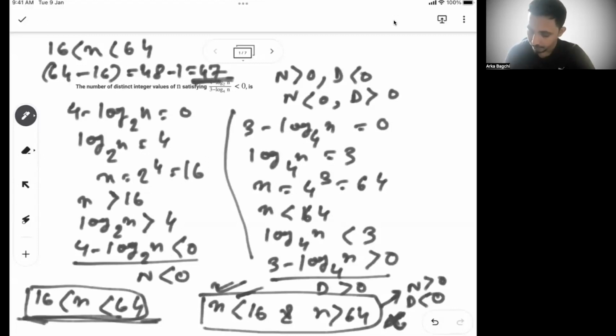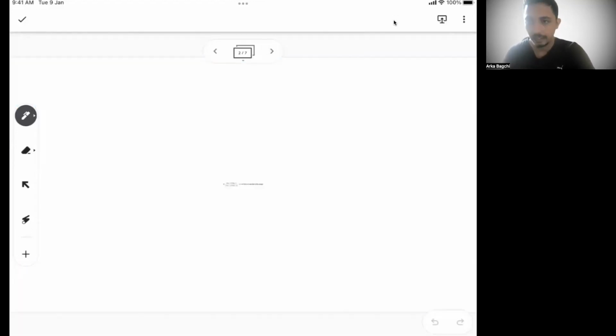Okay. Hope this is clear on how we approach this kind of problem. But your fundamentals should be clear. Numerator more than 0 and denominator less than 0, or denominator more than 0 and numerator less than 0. In only these two cases, you can get the outcome as a negative number. And then you satisfy the condition where numerator will be less than 0 but denominator more than 0, or where numerator more than 0 and denominator less than 0.